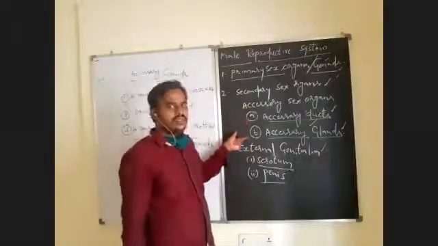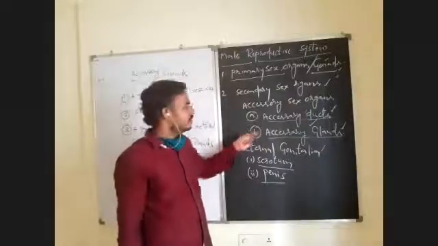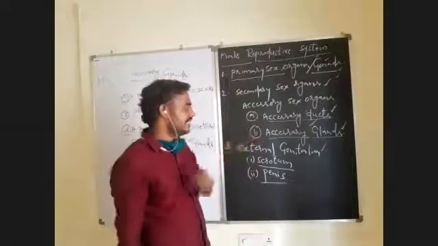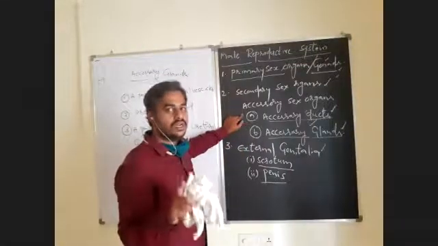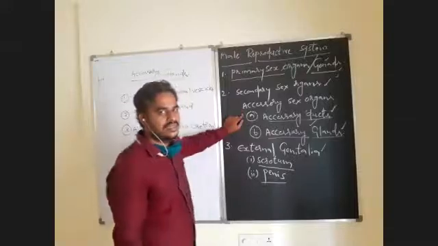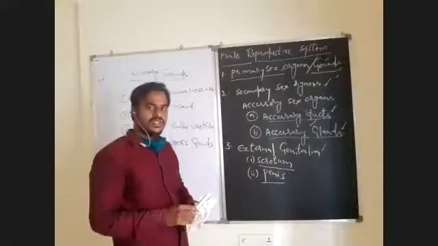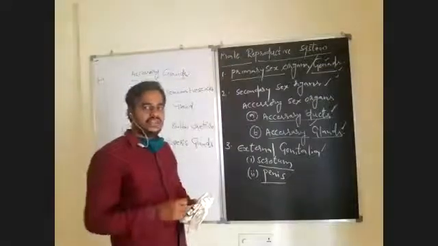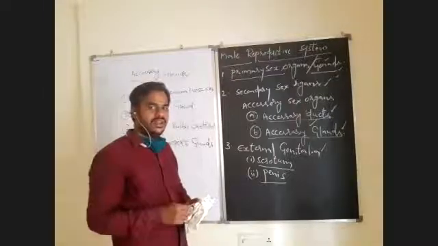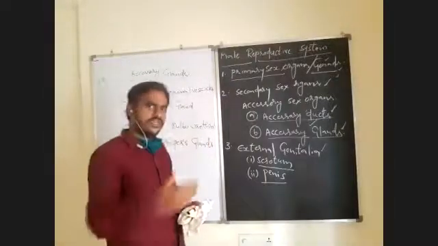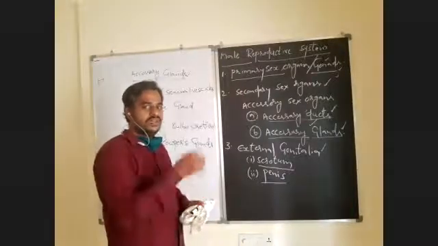In the male human being, there are two accessory structures associated with the reproductive system. One is accessory ducts, another one is accessory glands. The accessory ducts are mainly useful for the transport and storage of spermatozoa, that is the gametes. What are the accessory ducts? Already I gave you: the rete testis, vasa efferentia, epididymis, vas deferens, ejaculatory duct, and urethra. Through this sequence only, the spermatozoa will come out from the testis to the exterior.